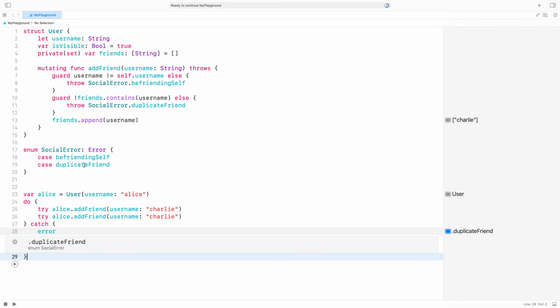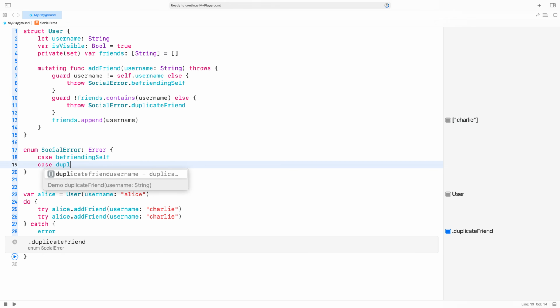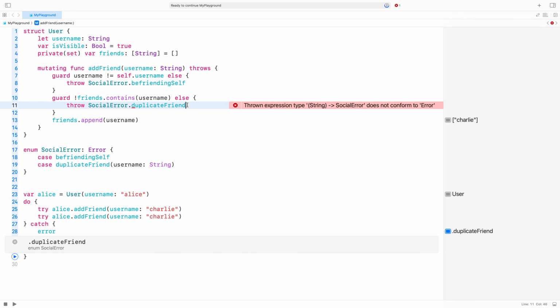One problem with this error, though, is that it doesn't tell me which friend is a duplicate. I can add that context by giving this case an associated value. Now the username is printed with the error.